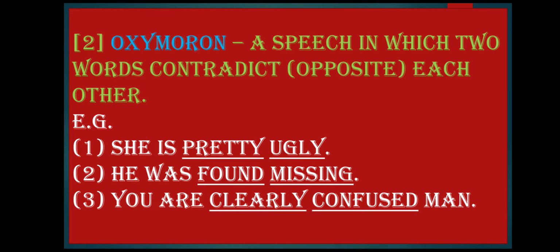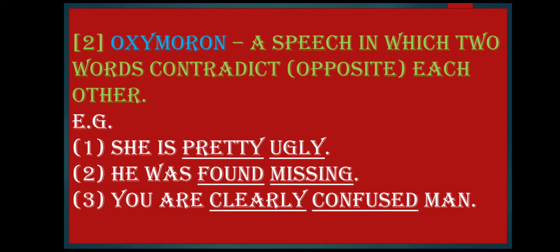Oxymoron. The second figure of speech is oxymoron. A speech in which two words contradict. Contradict means opposite to each other. Now one thing you have to remember, this figure of speech is very easy because the opposite words are given together. In oxymoron, the opposite words will be given together.